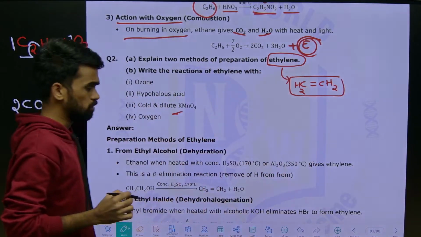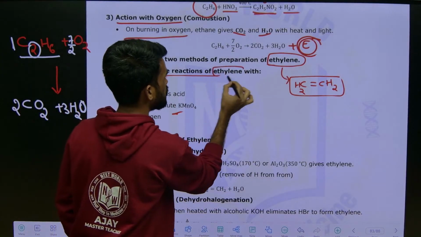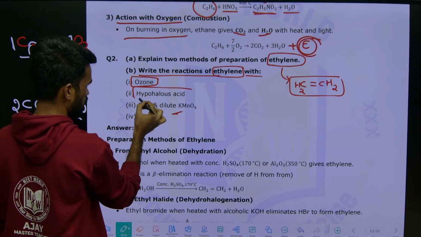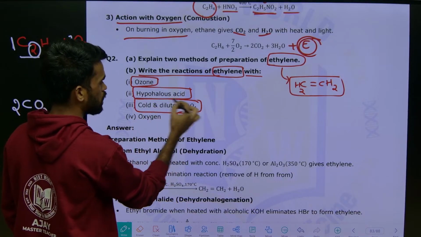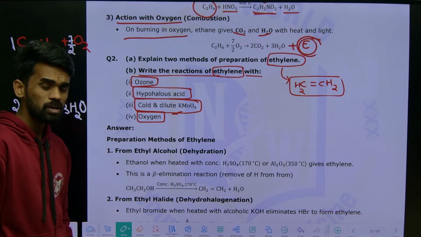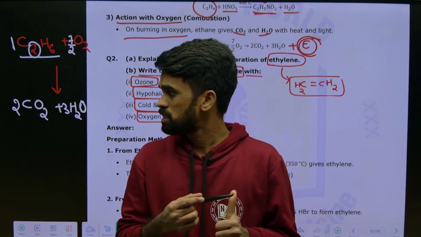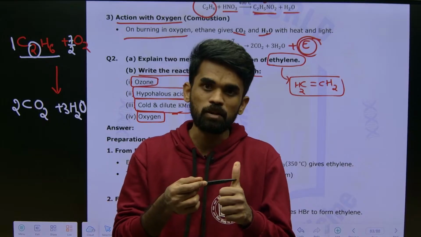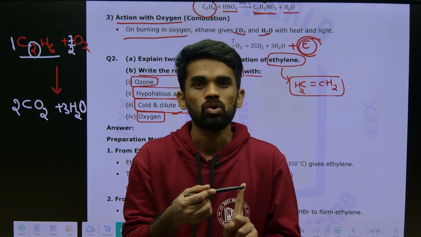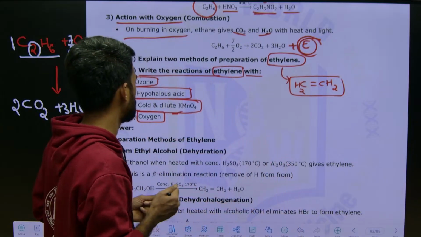The next question, B, is: write the reactions of ethylene with these things. First reaction with ozone, next reaction with hypohalous acid, next reaction with cold KMnO4, and the next with oxygen. These are the things they are asking. Similar to the previous question on ethane, first they asked about preparation methods, then the chemical properties. So now preparation methods of ethene, and next chemical properties of ethene they are asking. Very simple, just follow this.